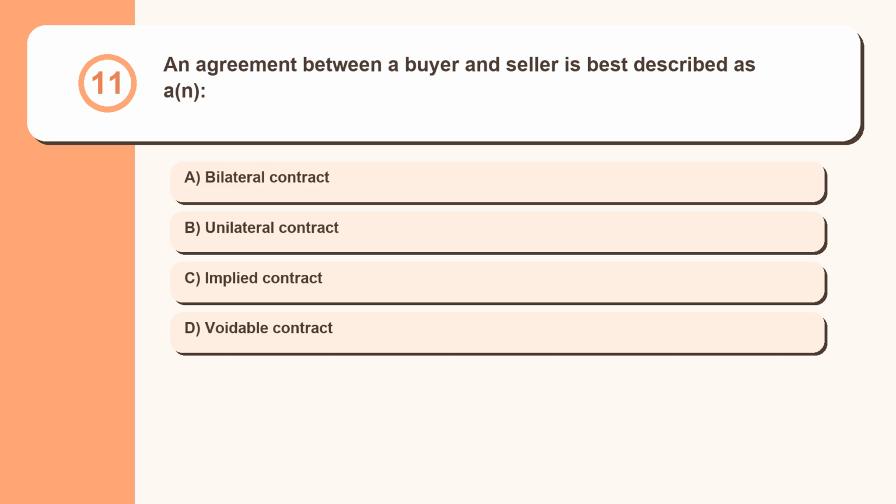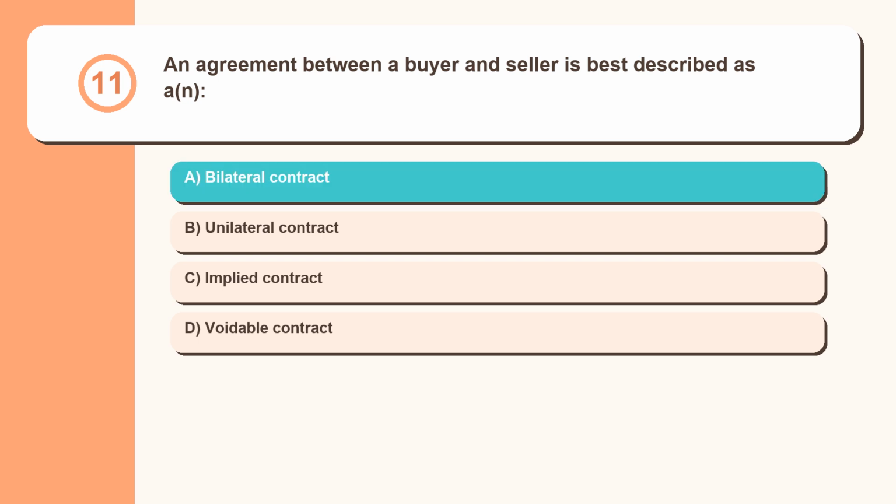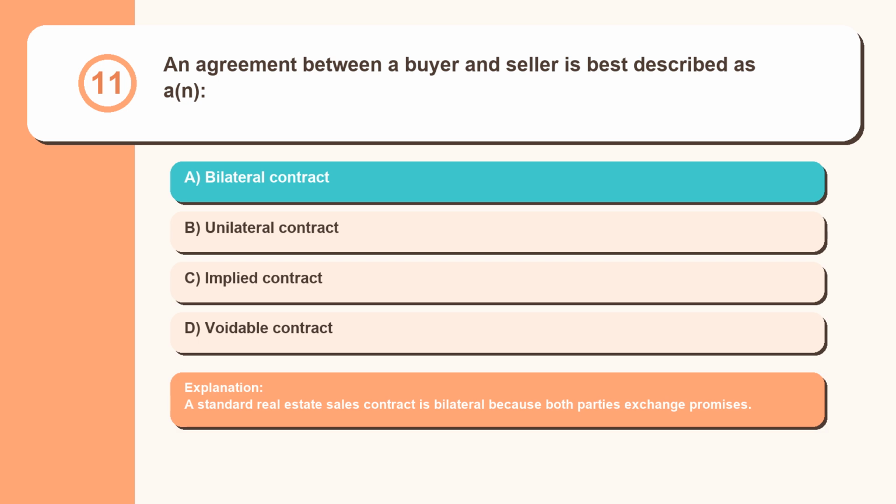Question 11. An agreement between a buyer and seller is best described as a bilateral contract, unilateral contract, implied contract, voidable contract. A standard real estate sales contract is bilateral because both parties exchange promises.